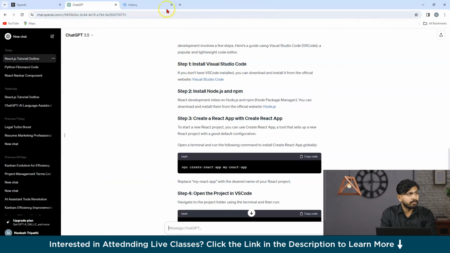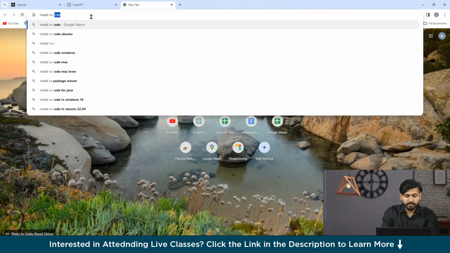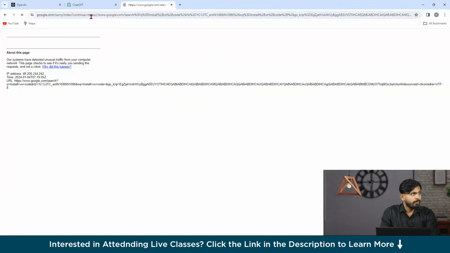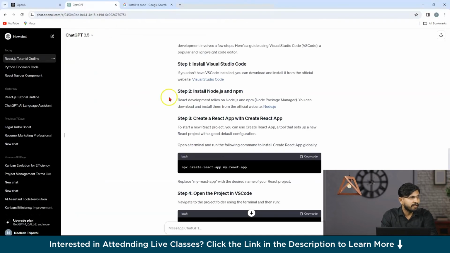First of all, install Visual Studio Code. Here, install VS Code. So we typed out the first thing. As you can see, we can download our text editor from here. Now what's the next step? Install npm and node.